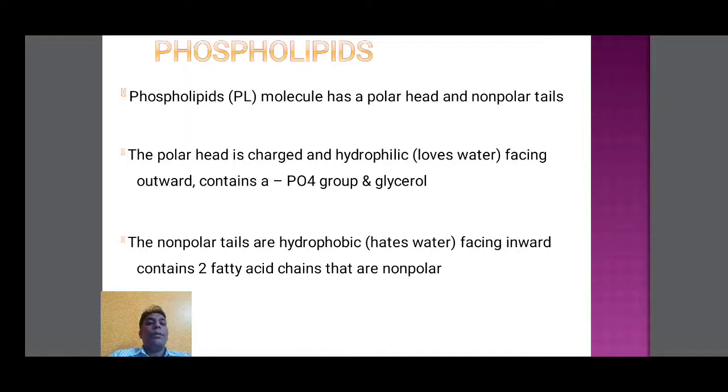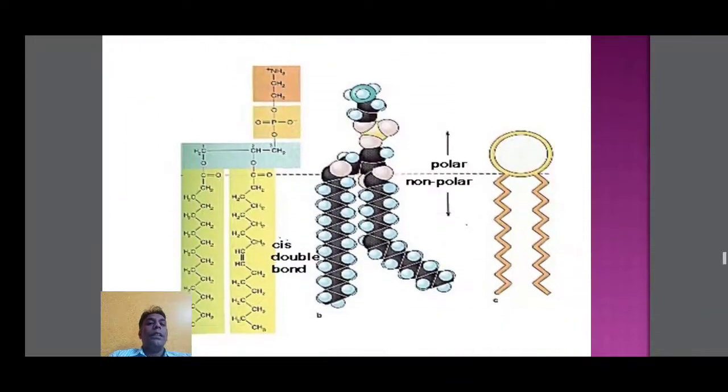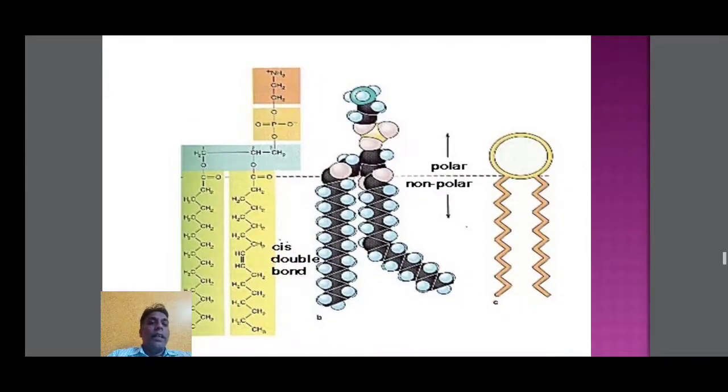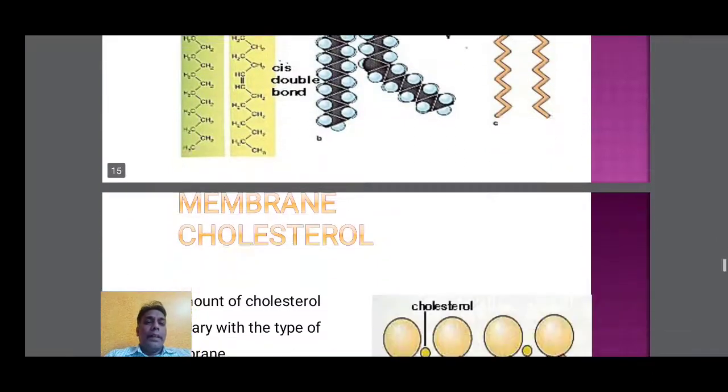So phospholipids have a polar head and non-polar tails. The polar head is hydrophilic, and the non-polar tail is hydrophobic. This is the phospholipid molecule structure. You can see the head and tails. The head is polar, and all the heads are attached with the protein. The tails are inside of the lipid layer.